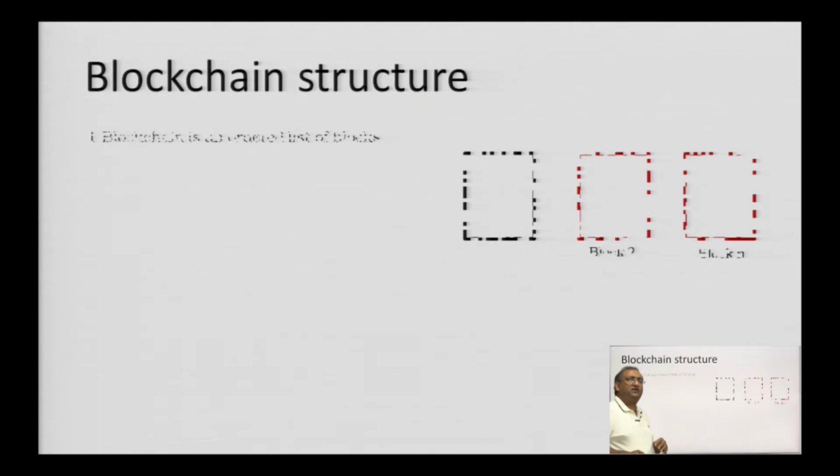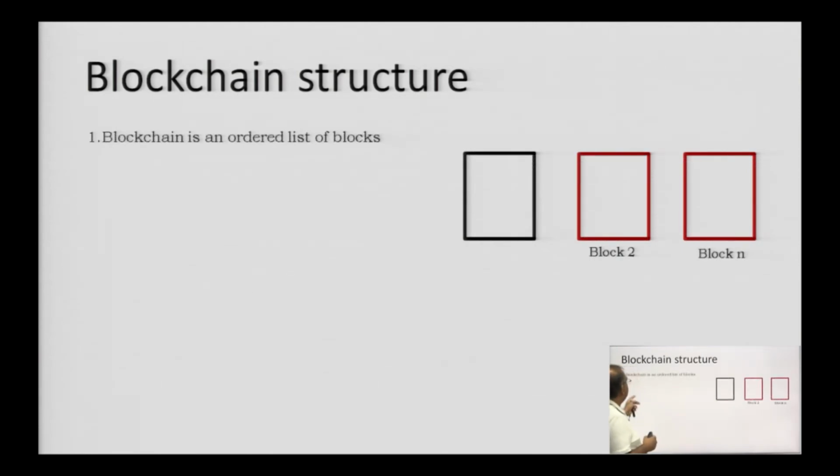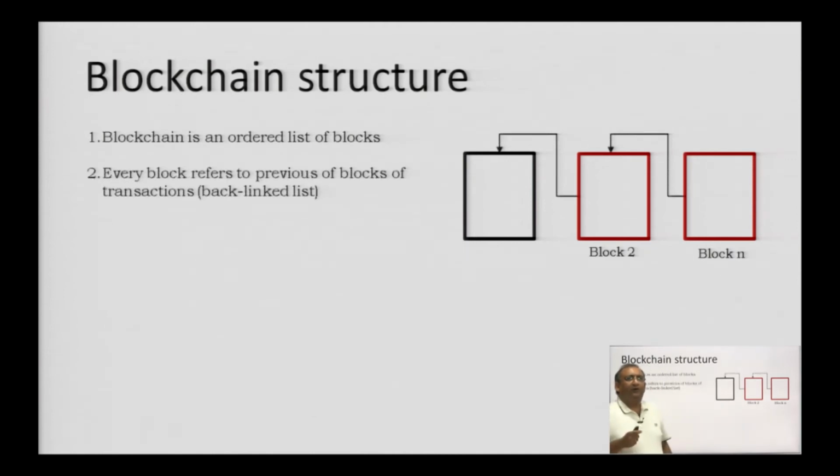Now, understand the blockchain. So, blockchain is an ordered list of blocks. You can see you have 3 blocks here, correct? So, it is an ordered list. Every block refers to the previous block of transactions. Consider this as a linked list data structure, where each node is referring to the previous node.